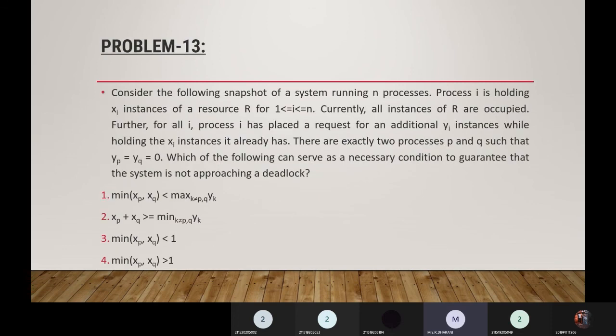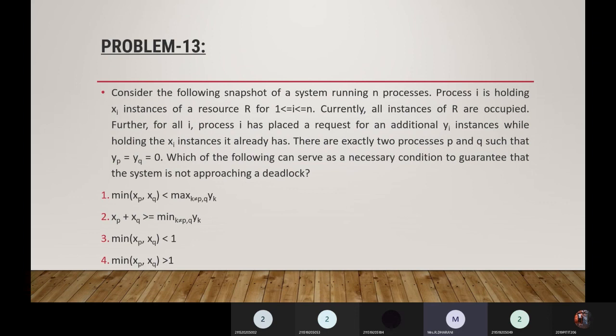Okay, the next problem. Consider the following snapshot of a system running n processes. Process i is holding xi instances of resource R, for 1 ≤ i ≤ n. Currently all instances of R are occupied. Further, for all i, process i has placed a request for an additional yi instances while holding the xi instances it already has.